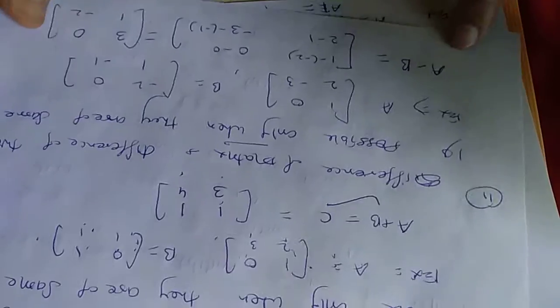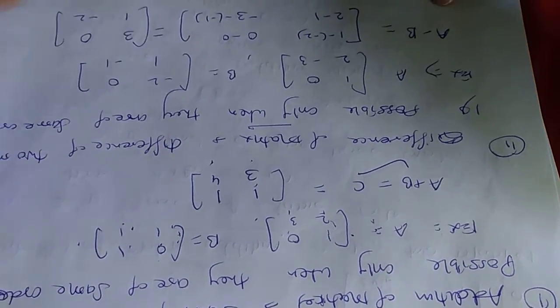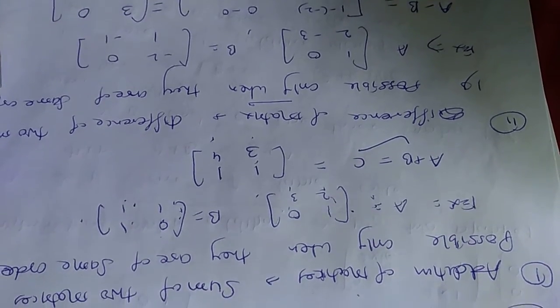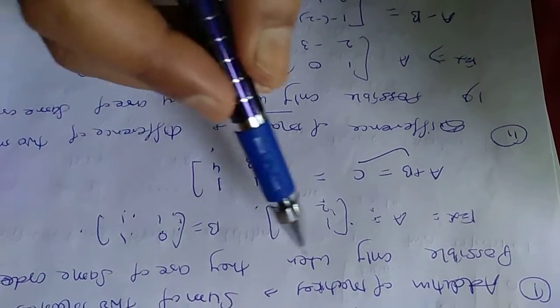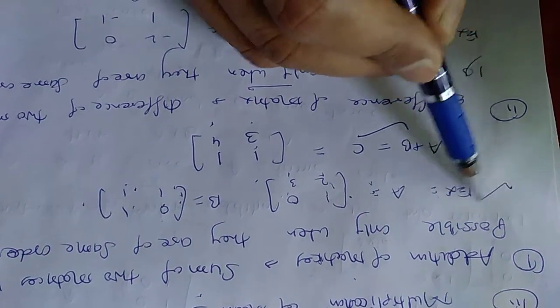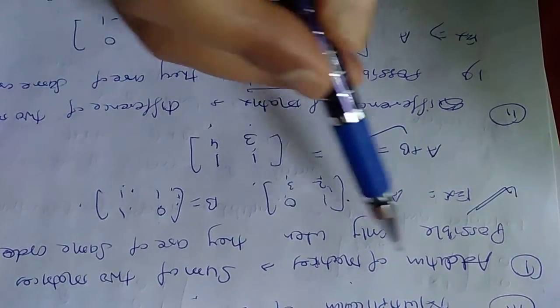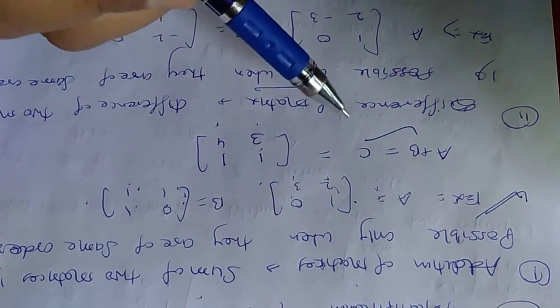Now, the difference of two matrices. This difference is possible only when they are of the same order, and whatever process you applied in the first part should be applied here.